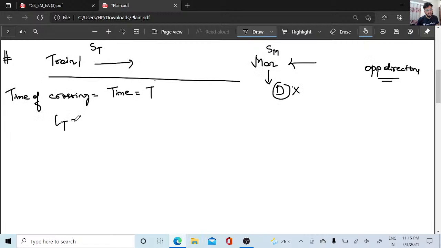So length of the train is equal to the relative speed into t. What will be my relative speed? They are in opposite directions. Opposite means both are joining, and join means addition. So here it will be speed of the train plus speed of the man, into t. t is nothing but the time of crossing.